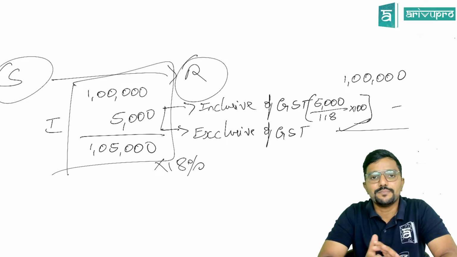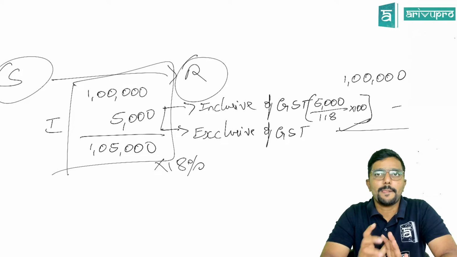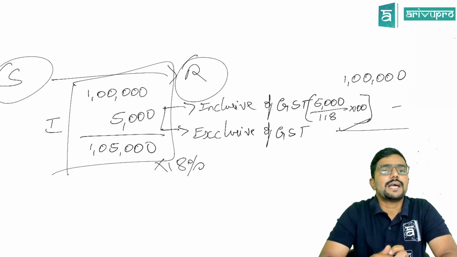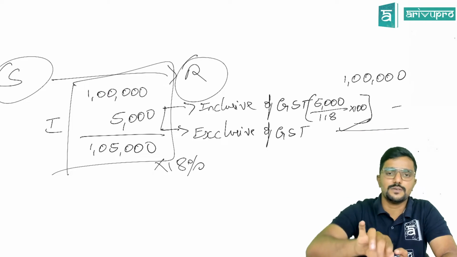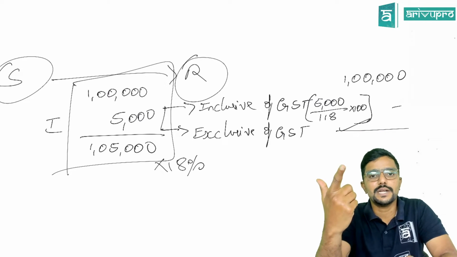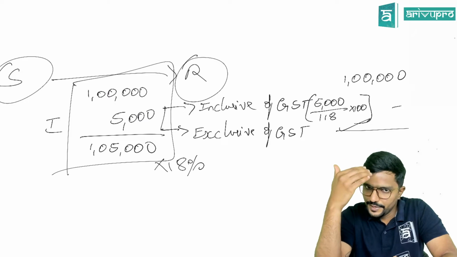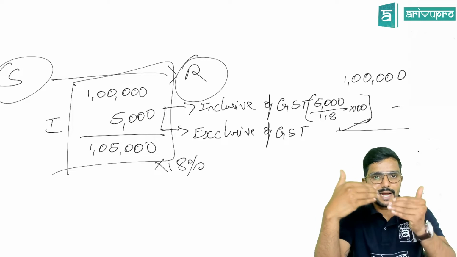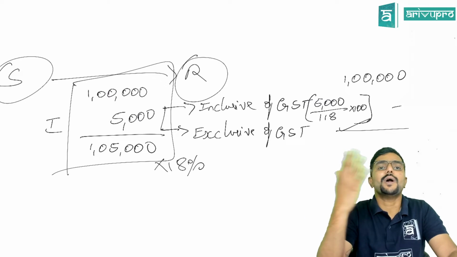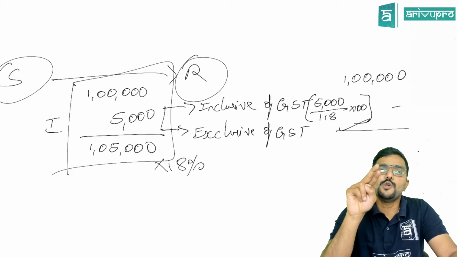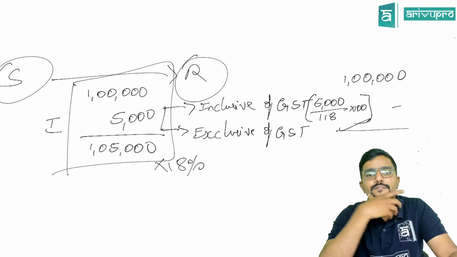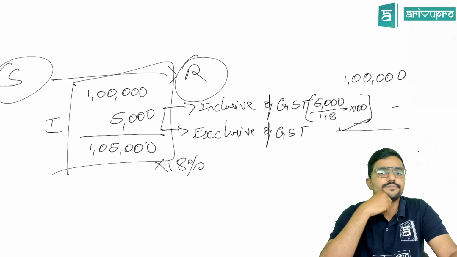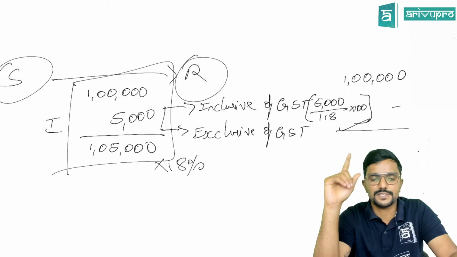But I suggest you always consider, for the interest part, this: whatever interest is charged, assume it is inclusive of GST. Do the cross calculation, that is, interest amount divided by 100 plus the GST rate, into 100. You will get the value excluding GST. Add it to the value and get finally the value of supply. Is that clear? Yes, sir.